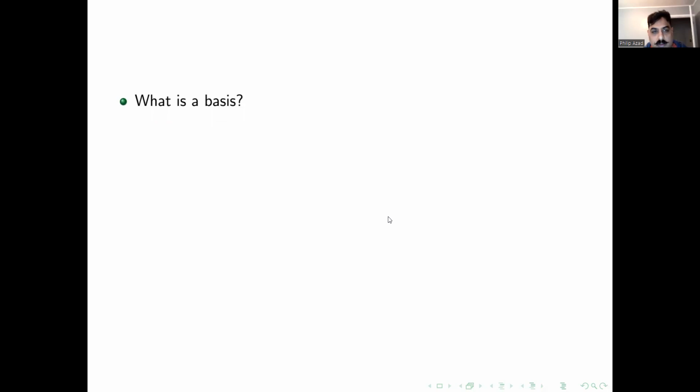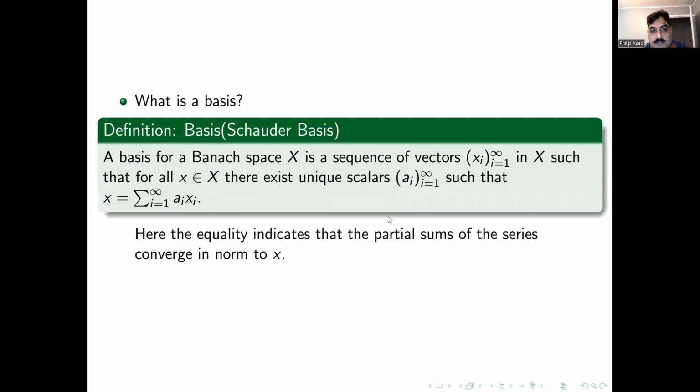What is a basis? So the general definition of a basis is: for any Banach space X, a sequence x_i of the space is said to be a basis if for each x there is a unique sequence of scalars for which this equation holds. And over here, the key thing is that the equality indicates that the sequence of partial sums converges to x in the norm. While we are in the definition of basis, let's look at other kinds of bases also.